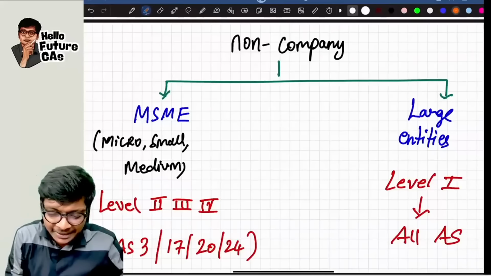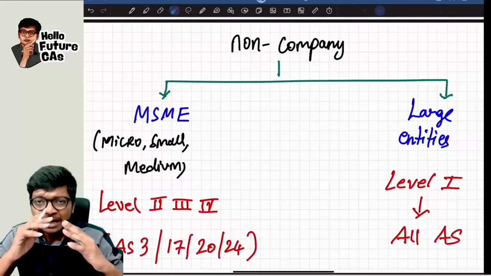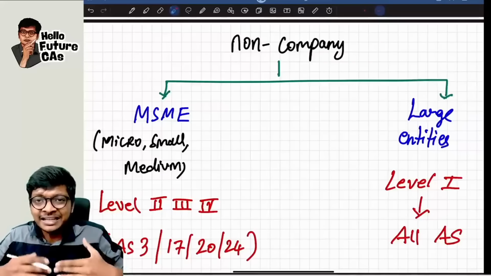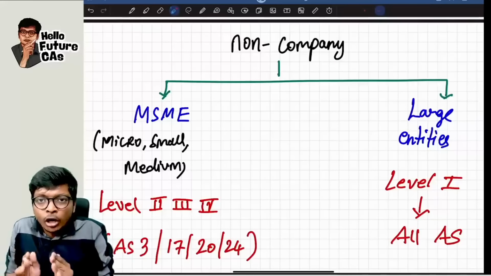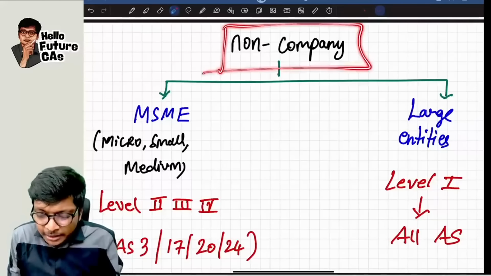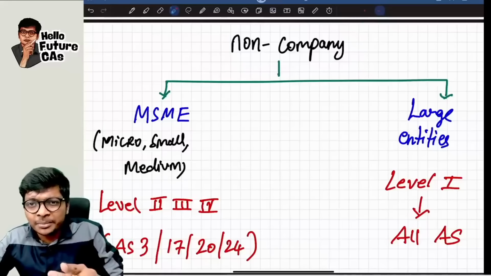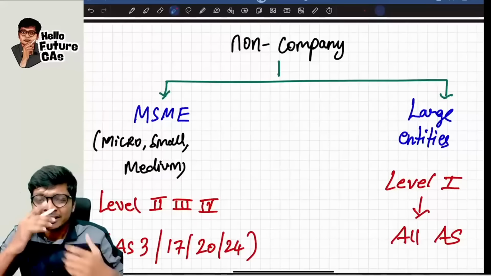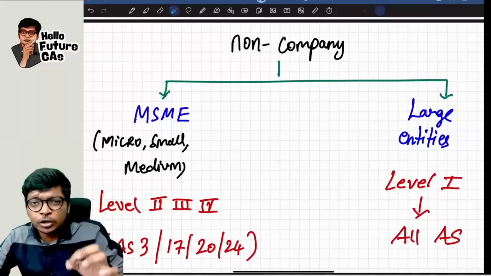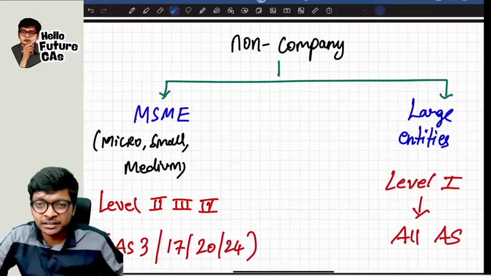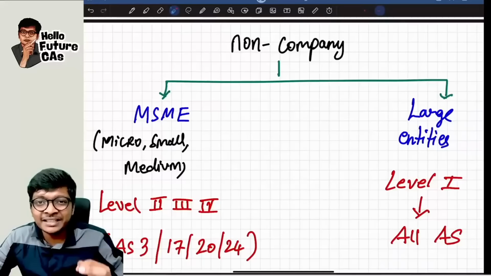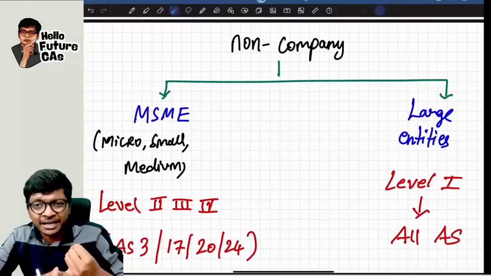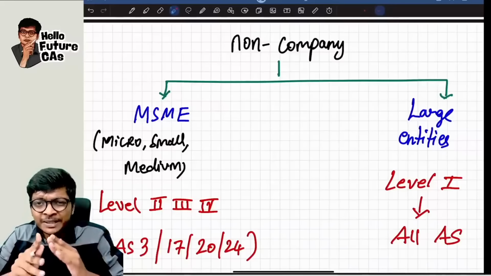So what this amendment is basically saying, guys, is that for applicability of accounting standards, they used to give some limits, and those have undergone some changes, not for companies, but for those who are not a company. The word they have used is non-company. Sir, non-company means what? Non-company means partnership firm, sole proprietor. Sir, I am having a partnership firm. If my limits are crossing all these, I have to follow accounting standards. Sir, all these days I thought accounting standards are only for companies. No. Accounting standards are even for non-companies like partnership and sole proprietor, which has been there from day one.